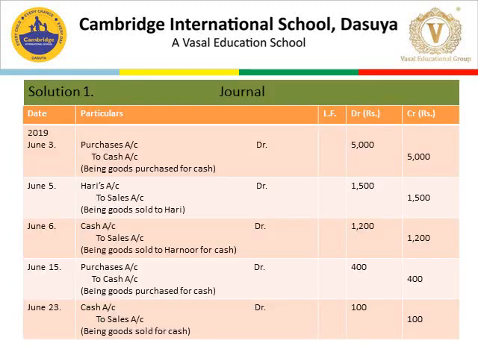Here is the solution for the question. On June 3rd, goods purchased for cash. Journal entry would be purchases account debit with 5,000 rupees to cash account 5,000 rupees. We have easily understood this transaction was a cash transaction because the word cash is clearly mentioned in the question.